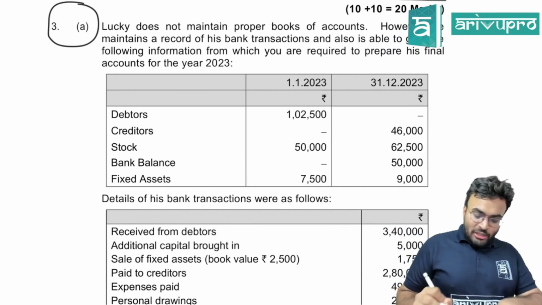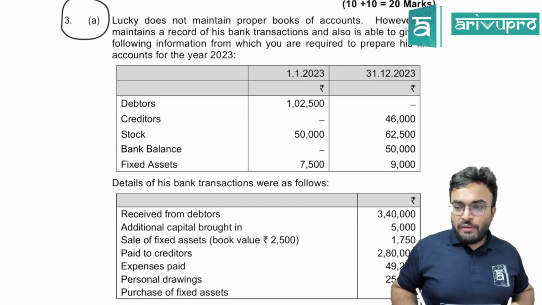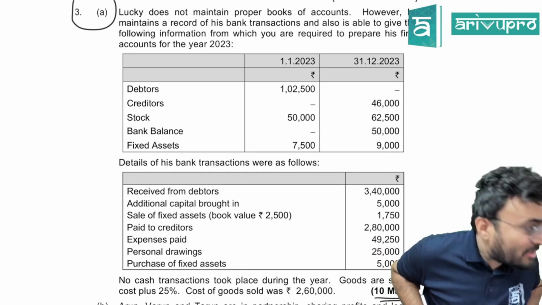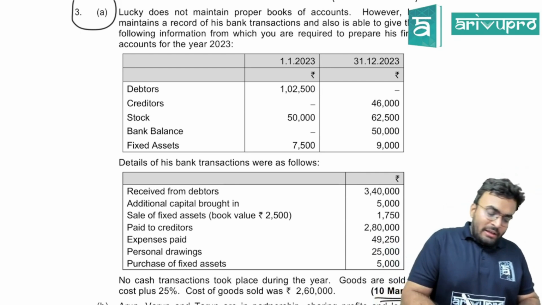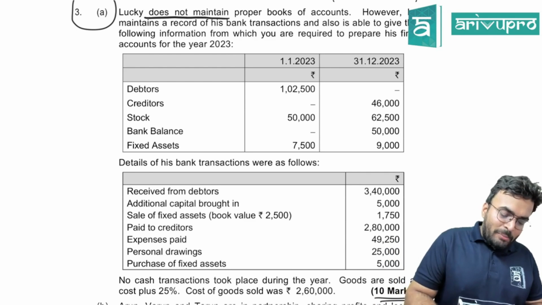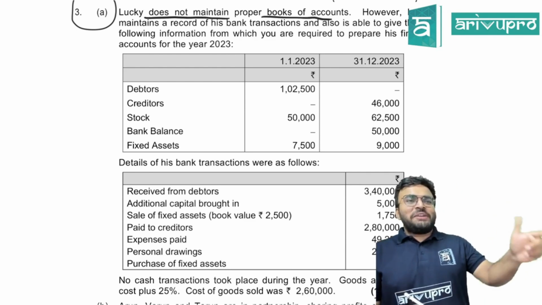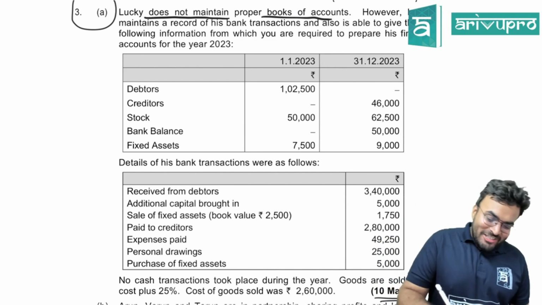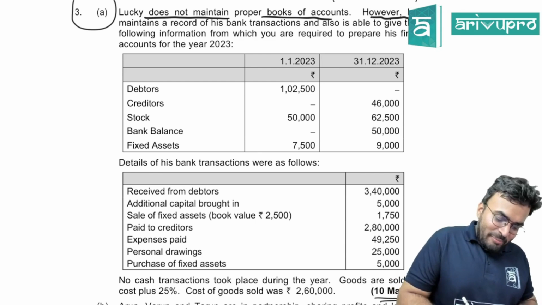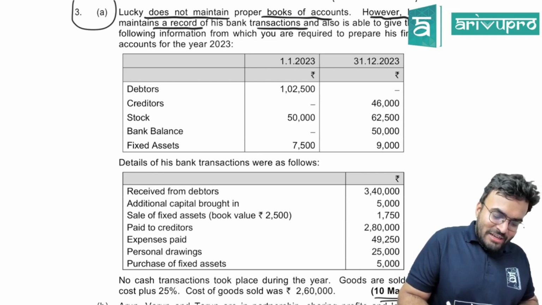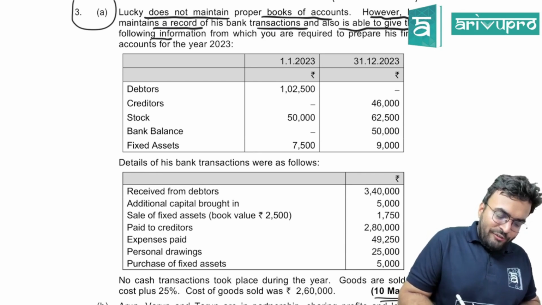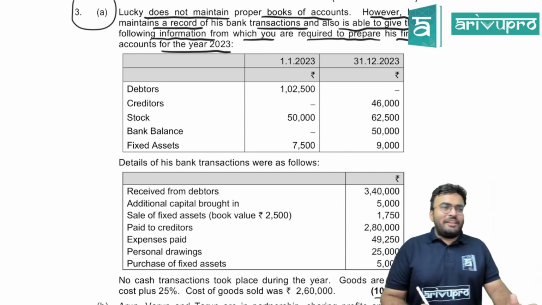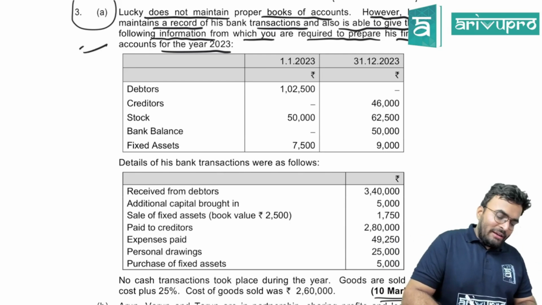See, look at the question. Small question, fully fitting. Lucky does not maintain proper books of accounts. When you start with that sentence only, you should understand that this is an incomplete record situation. However, he maintains a record of his bank transactions and is able to give the following information from which you are required to prepare his final accounts for the year 2023. That means they are following calendar year.